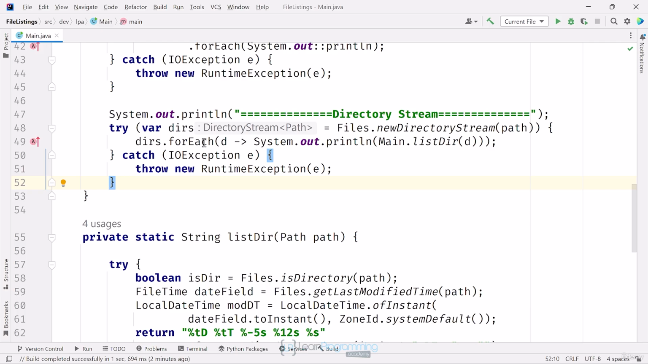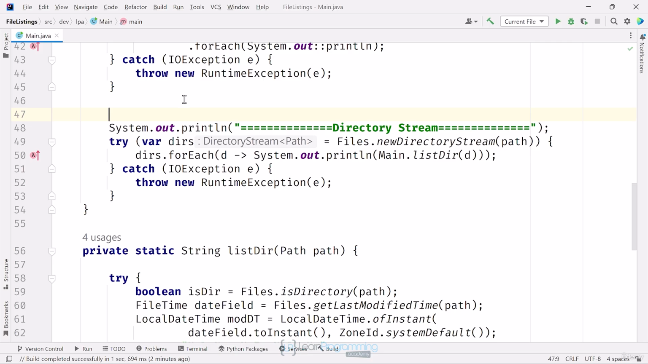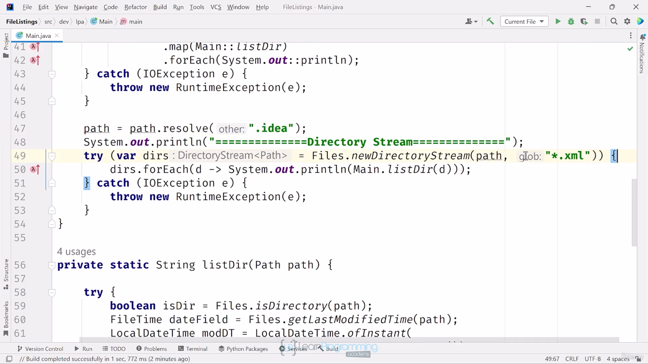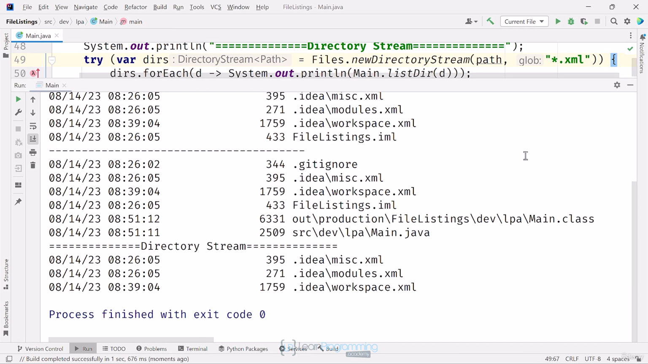To show you this call, using a globbing pattern, I want to first change the directory I'm starting at. I could use one of the path creation factory methods, but there's a method on Path that will let me navigate from the path I'm at to another. This is called resolve, and I can pass it the name of a subfolder. In this case, I'll pass it .idea, so IntelliJ's project configuration folder. I'll include the glob *.xml as the second argument to the newDirectoryStream method. Running this code now, I'll only get files that end in .xml.